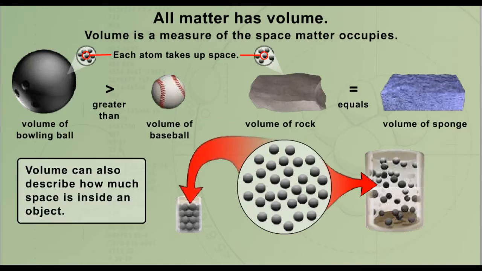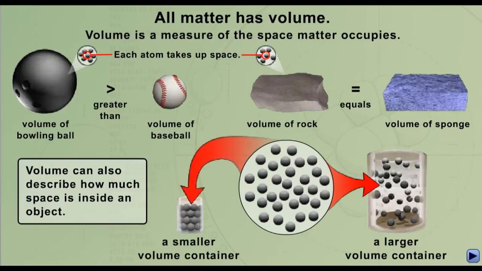All matter has volume. Volume is a measure of the space matter occupies. See the rock and the sponge? They both occupy the same amount of space because they're around the same size. That doesn't mean that they have the same amount of matter, okay?